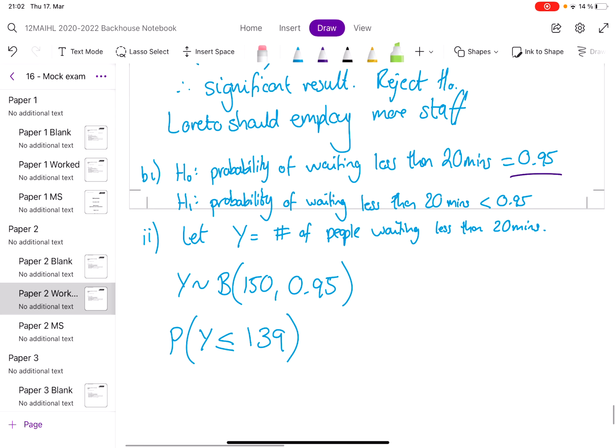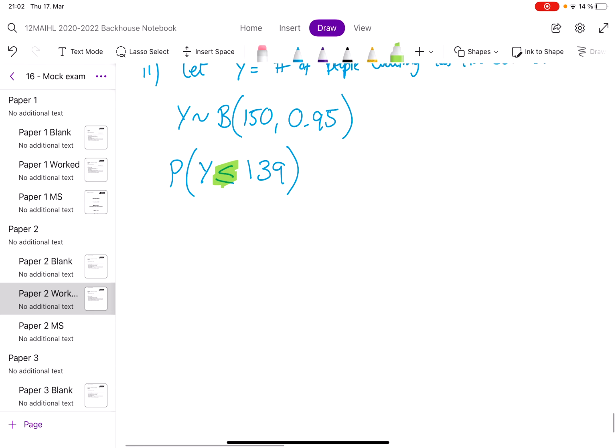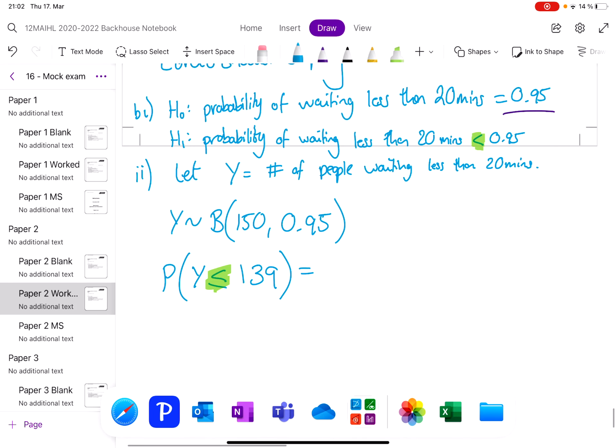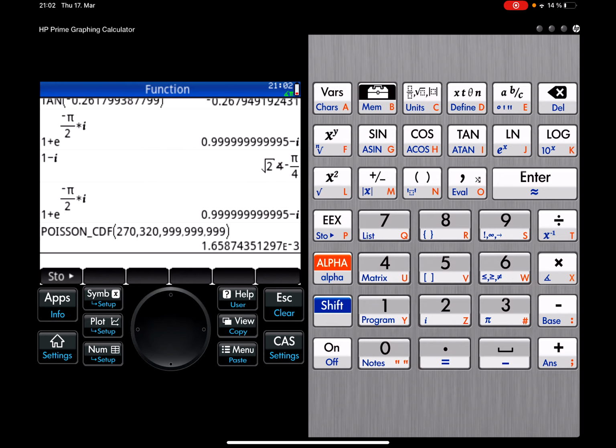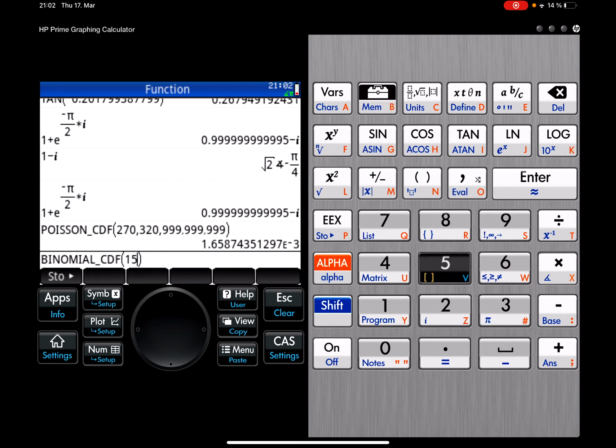Notice that the direction of my inequality matches. It's the same with the Poisson one we did before. It matches your alternative hypothesis. Okay, so binomial, we're going up to and including 139. So cumulative binomial, there were 150 people, it's 0.95, and I'm going up to 139. Oops. So that goes from 0 to 139, doesn't it?